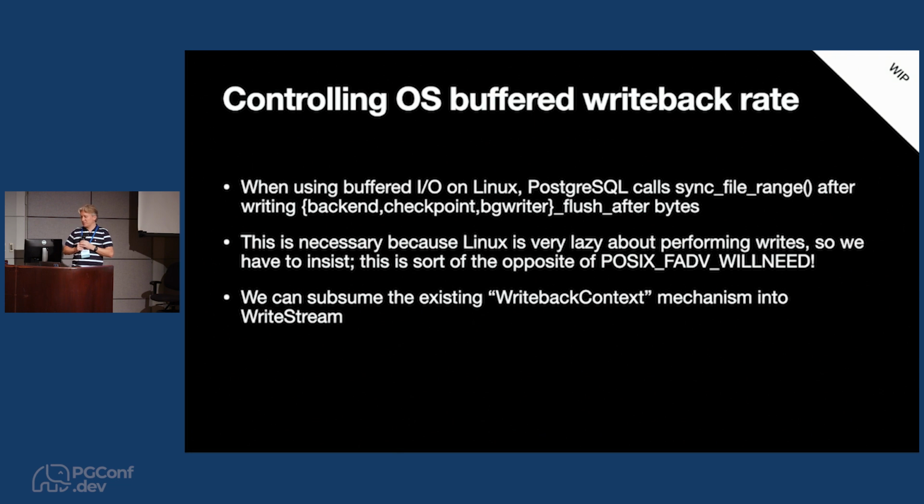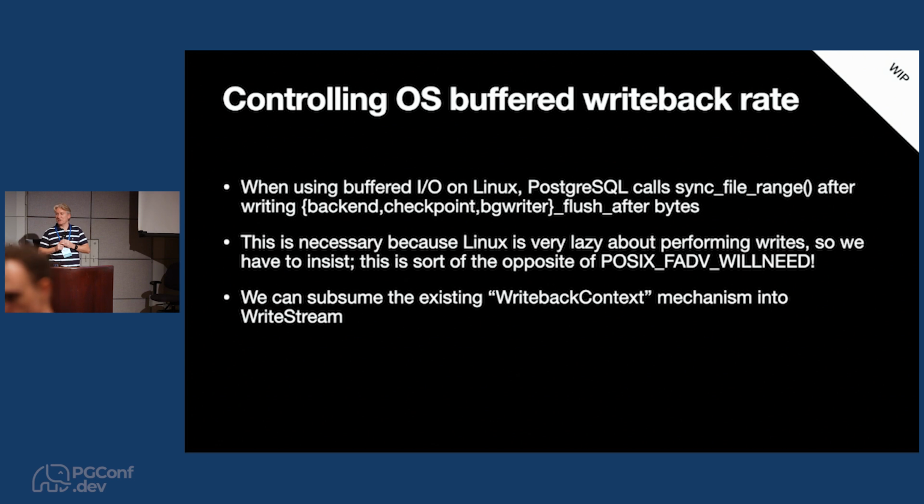So this flush after mechanism, actually traditional Unixes had this concept called write behind. And the kernel would detect if you were writing something sequentially and say, oh, this looks like a big sequential write, probably the user is copying a file or something like that. So it would start immediately writing data back when it detected that pattern. For some reason, Linux decided to not copy that behavior. I think an early version of Linux had it, and then they removed it. I don't know the history behind that. But anyway, Postgres essentially orders it to start writing stuff back some distance behind by calling sync file range.